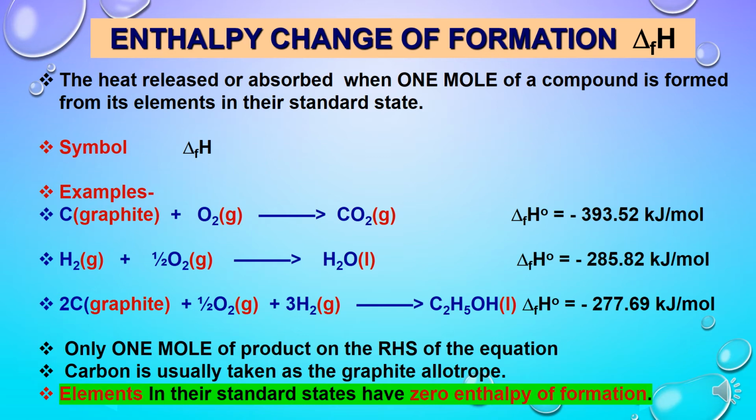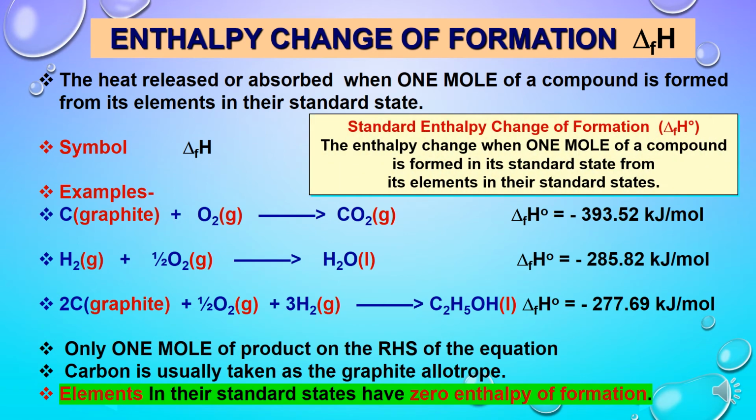So graphite is always used to write or calculate enthalpy changes of formation of any substance containing carbon. And one more important thing: elements in their most standard states always have zero enthalpy of formation. Next, if these substances are taken in their standard states at standard temperature and pressure, the term is known as standard enthalpy change of formation, which is expressed by the symbol delta f H naught.